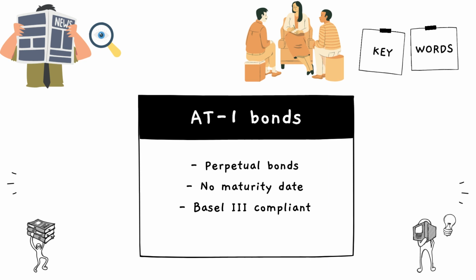So interest is continuously and regularly paid. So 81 bonds are perpetual bonds and they are issued by banks to fulfill their capital requirements. They are required to be issued as per the Basel III norms of RBI.